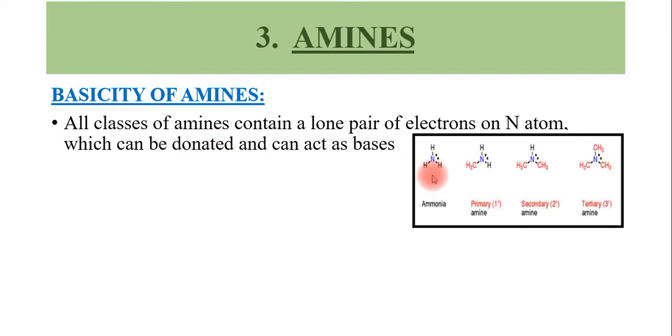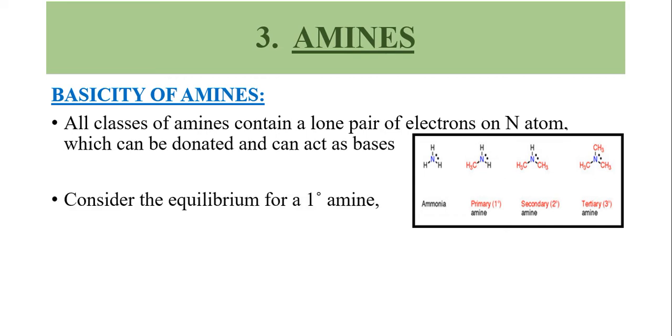This is ammonia. We know that ammonia consists of a lone pair of electrons, and like ammonia, the primary amine, secondary amine, and tertiary amine also consist of a lone pair of electrons, and therefore they can donate this pair of electrons to an electron deficient compound, and they can act as bases. Okay, so let us consider an equilibrium for a primary amine.